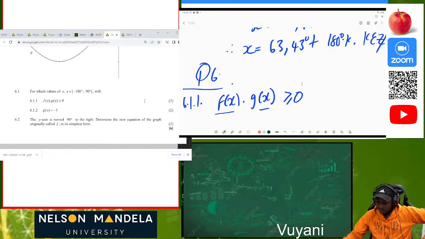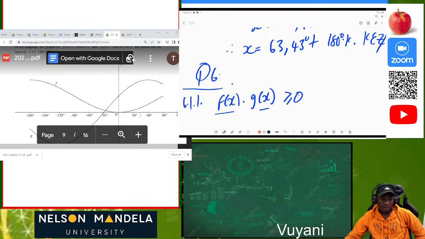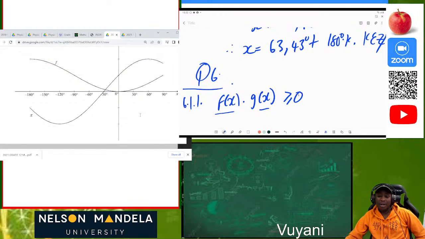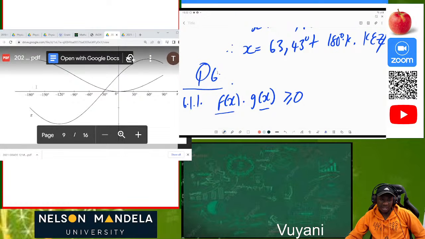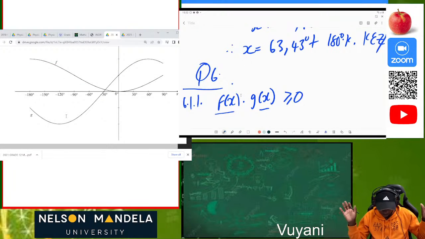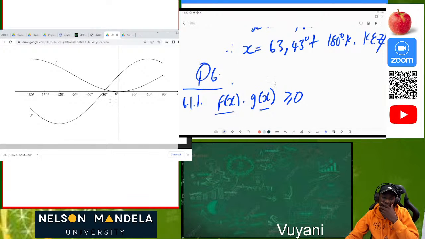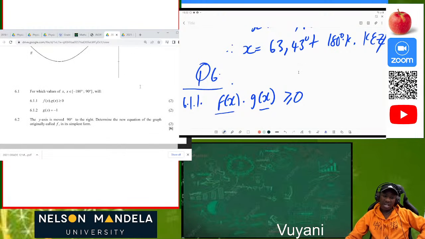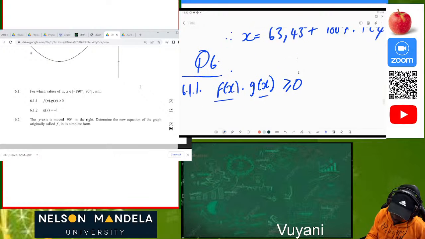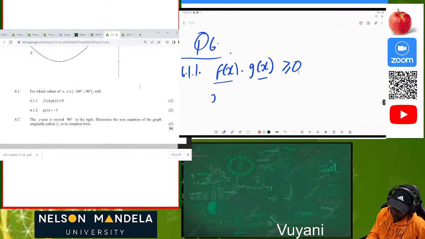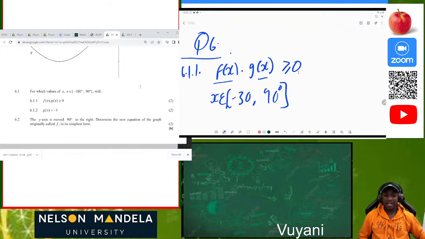Okay, great. So let's look at our function. Where are both graphs positive? You can see the f here from negative 180 to 0. We can see that one is positive, the other one is negative, which means that part is out. Just like that, let's look at negative 30. Do you see that at negative 30 they are both above the x-axis? They are both positive. So in that interval, when these functions multiply each other, they will be greater or equal to 0. So we can see that for x element from negative 30 degrees to positive 90 degrees, these graphs are greater or equal to 0.